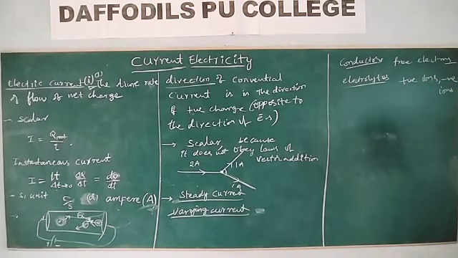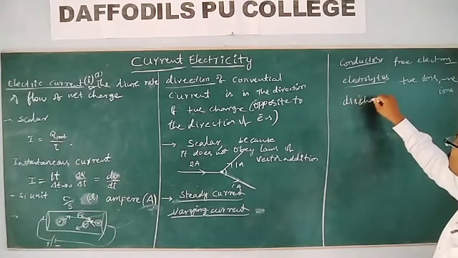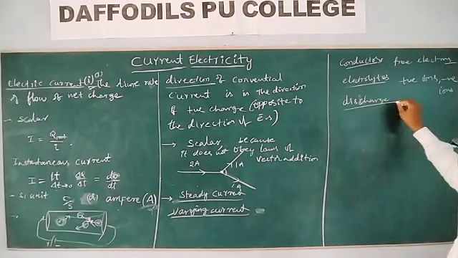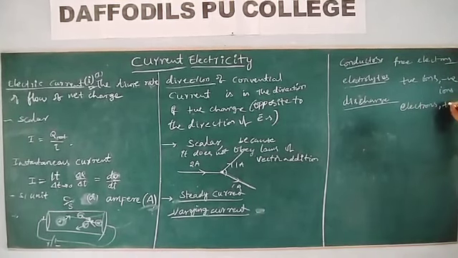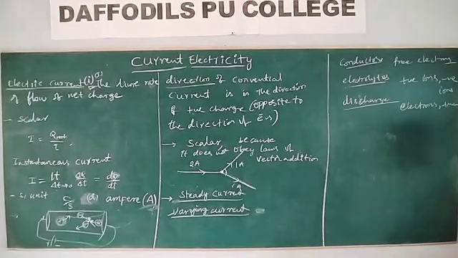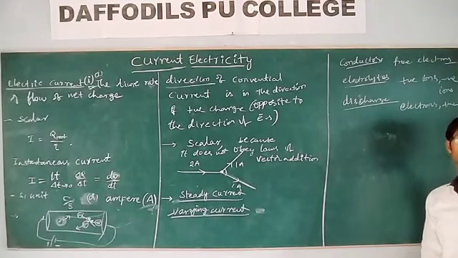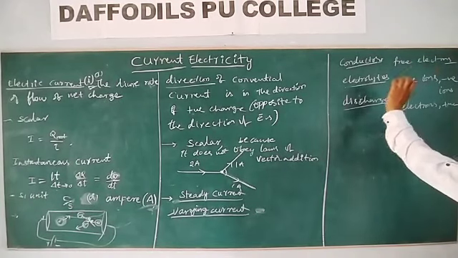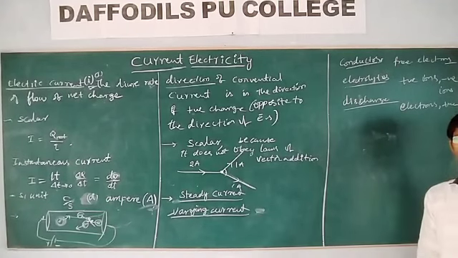Whereas in a discharge tube, it is positive ions and free electrons. So there are different kinds of charge carriers: electric current in a DC circuit, electric current in an electrolyte, electric current in conductors. How do you get the electric current?